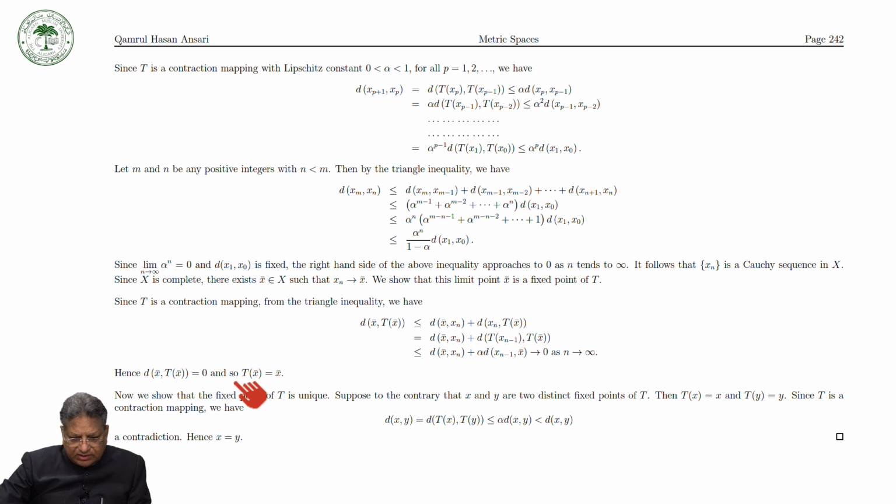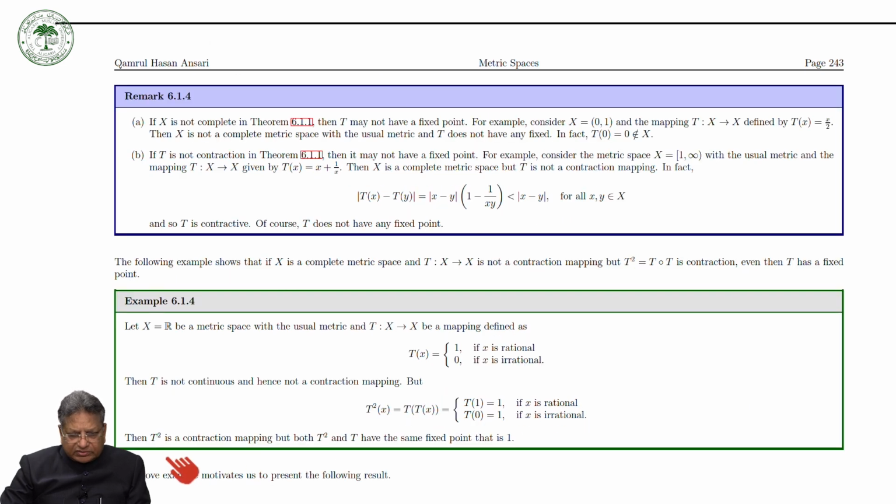And not only this, now we show that the fixed point of T is unique. So suppose to the contrary that x, y are two distinct fixed points of T, then Tx is equal to x and Ty is equal to y. Since T is a contraction mapping, we have d of x, y is equal to d of Tx, Ty, and by using the contraction this is strictly less than d of x, y. So d of x, y is strictly less than d of x, y, which is not possible, and therefore x must be equal to y. So this is the Banach contraction theorem.